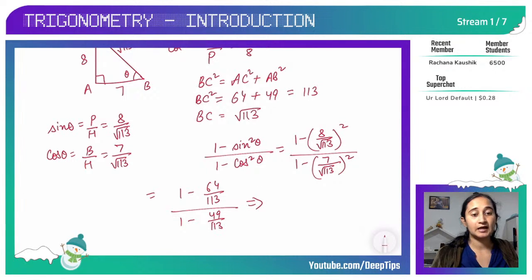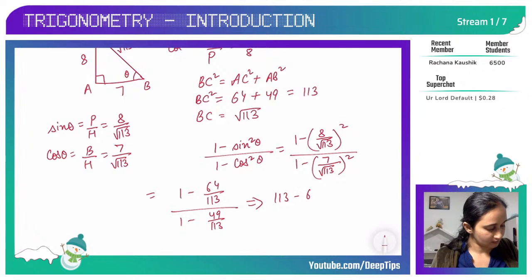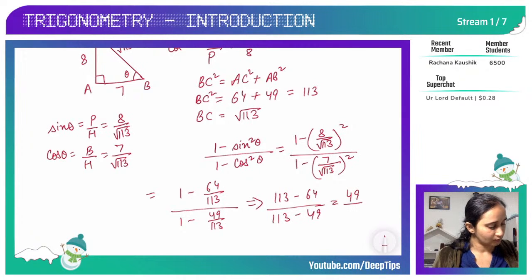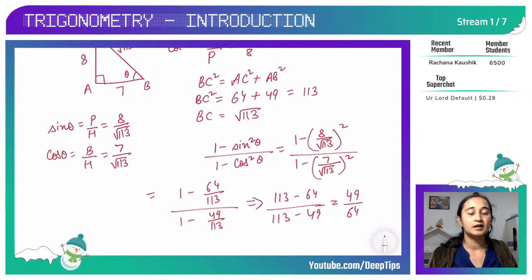See, don't make mistakes in calculating the fractions. So this is 113 minus 64 upon 113 minus 49. So 113 gets cancelled in between. 113 minus 64 gives me 49 and 113 minus 49 gives me 64. So this is the answer.